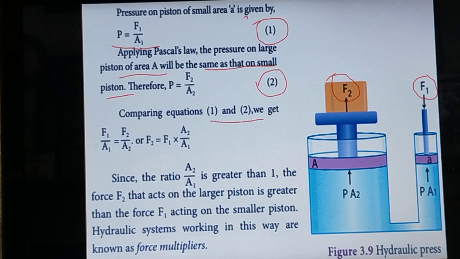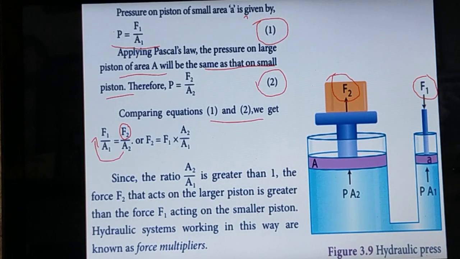We want to find the force F2, so we rearrange the equation as F2 equal to F1 into A2 by A1. F2 stays on this side, and A1 moves to the other side. So what will come? F1 into A2 by A1.